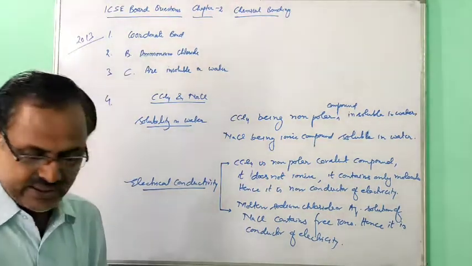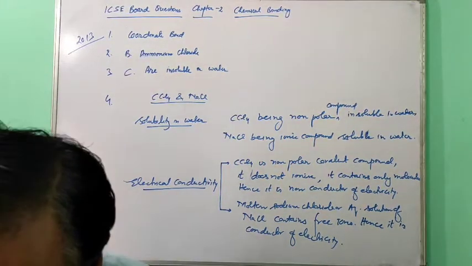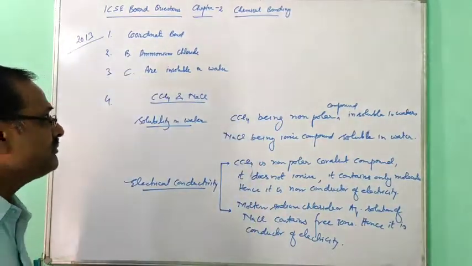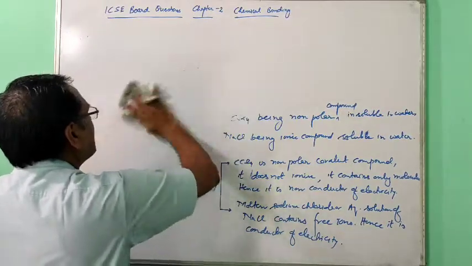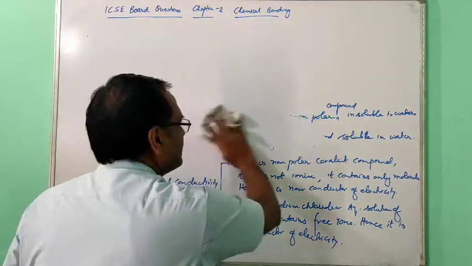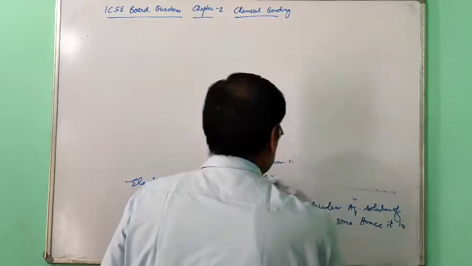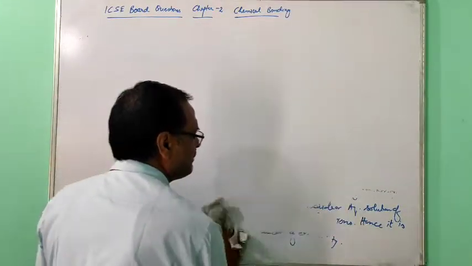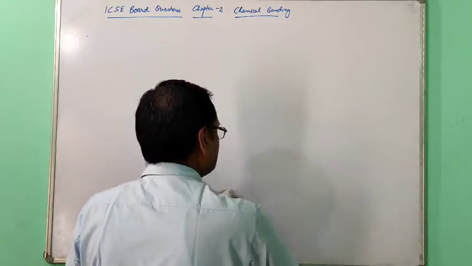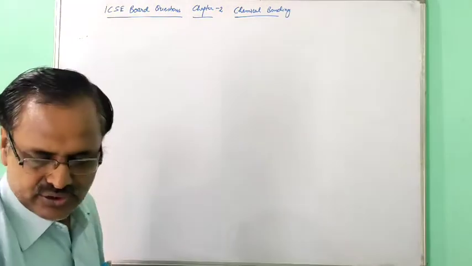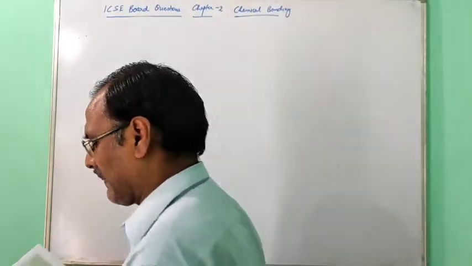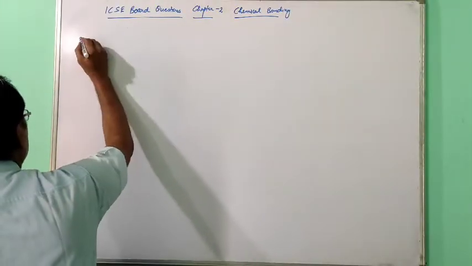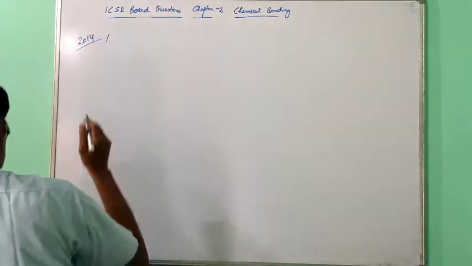Now 2014, next one is 2014. It is very necessary to solve the board questions. By solving the board questions, you can get perfection. If you don't solve, you will lose it. 2013 over. Now 2014, first question.